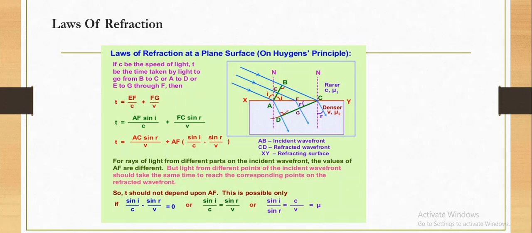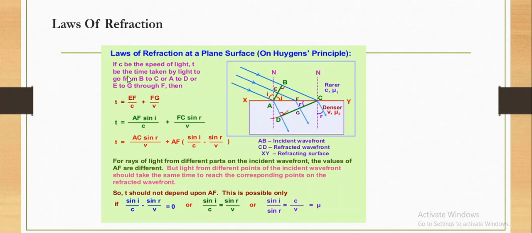Therefore, sin i by sin r is equal to c by v is equal to a constant mu, called the refractive index of the medium with respect to air. Then the second law is: the incident ray, the refracted ray and the normal at the point of incidence on the refracting surface lie on the same plane. So these two are the laws of refraction.